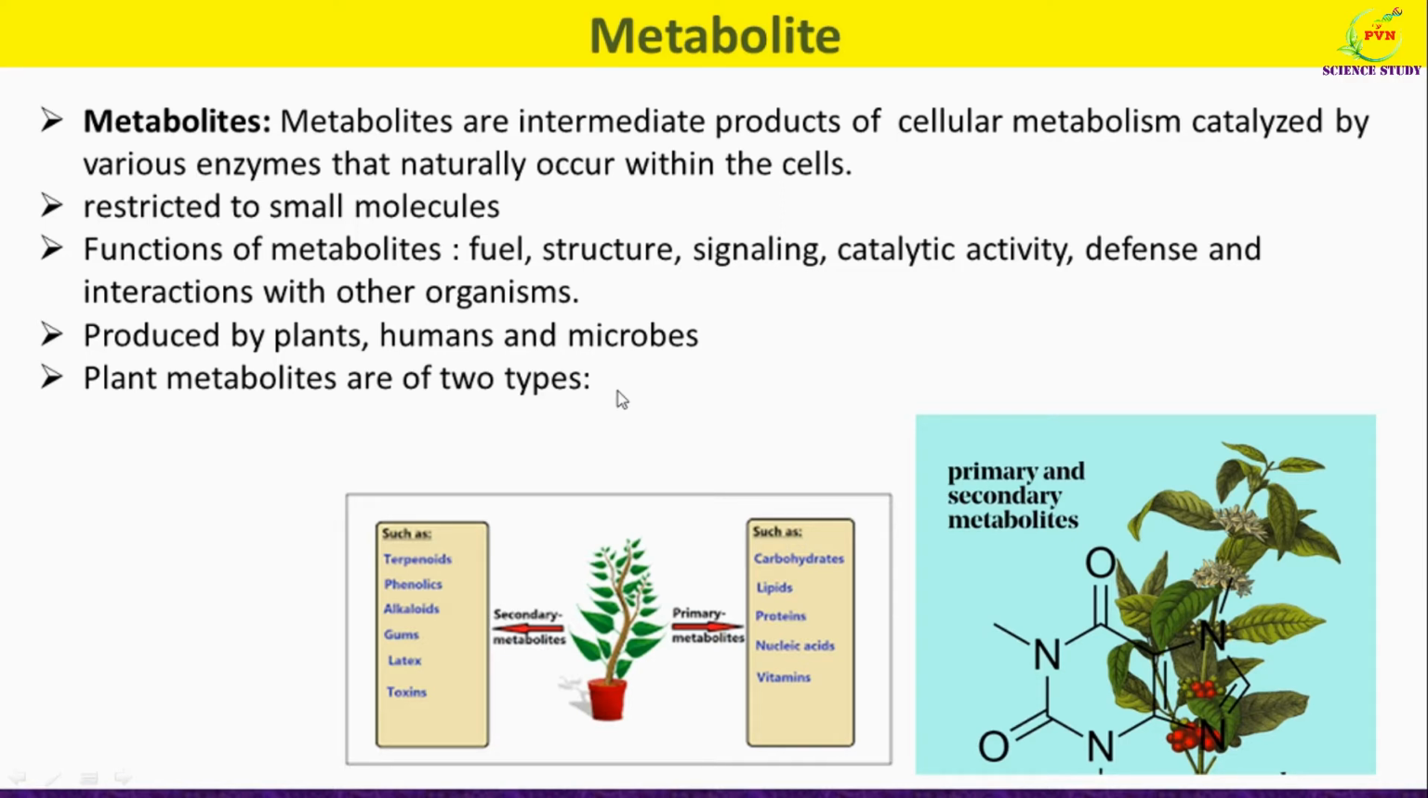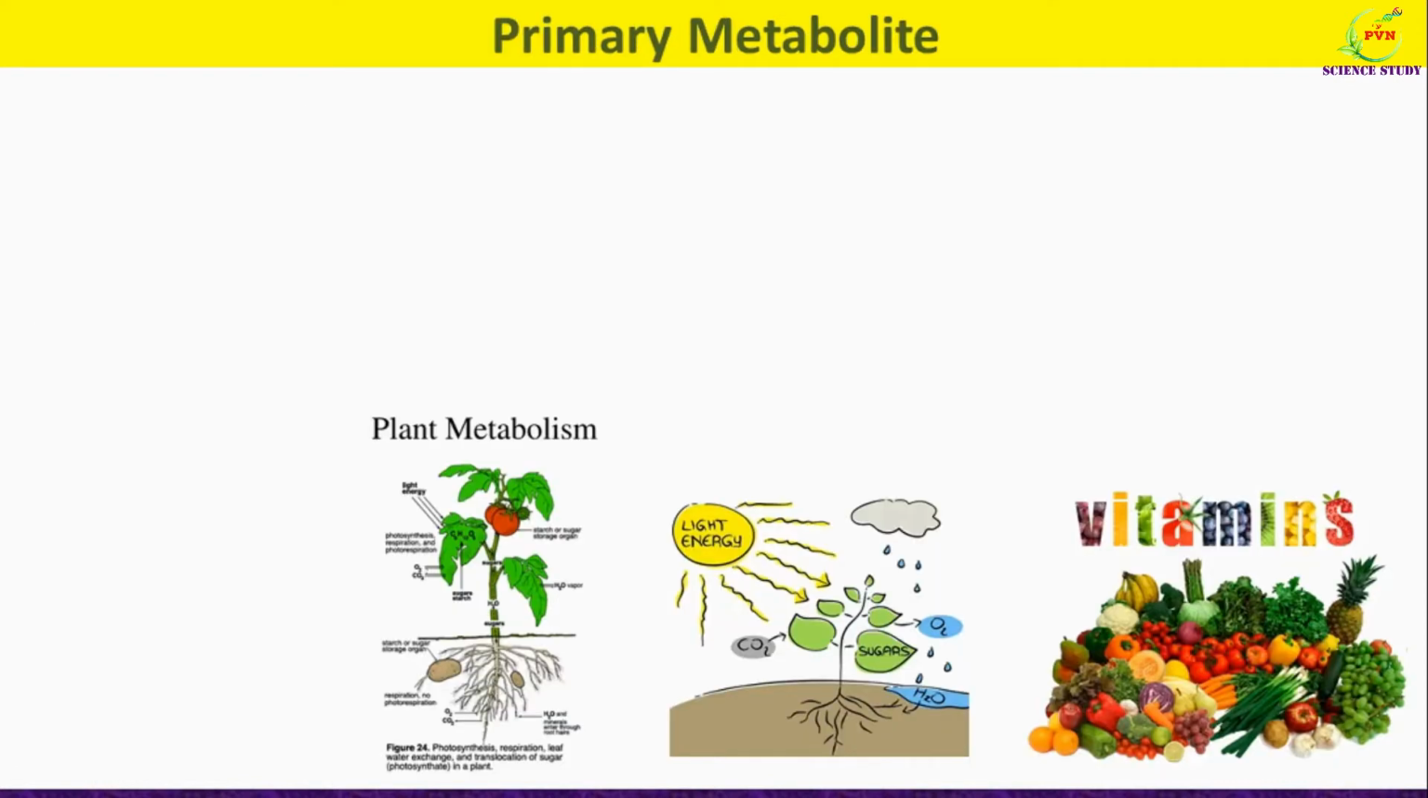Plant metabolites are of two types. First is primary metabolite. Examples of primary metabolites are carbohydrates, lipids, proteins, nucleic acids as well as vitamins. While the other one is secondary metabolites. Examples of the secondary metabolites are terpenoids, phenolics, alkaloids, gums, latex, toxins, etc. So this is regarding metabolite. Now we will study both the metabolites. First of all we will see primary metabolite.